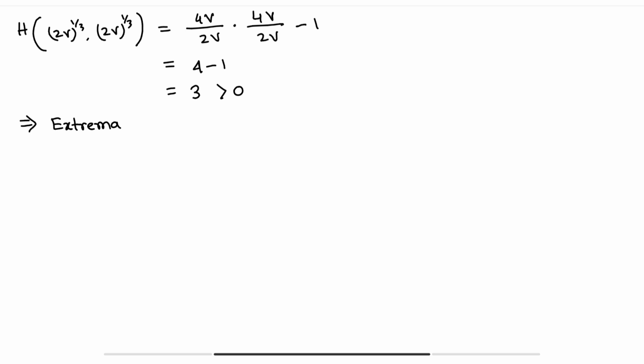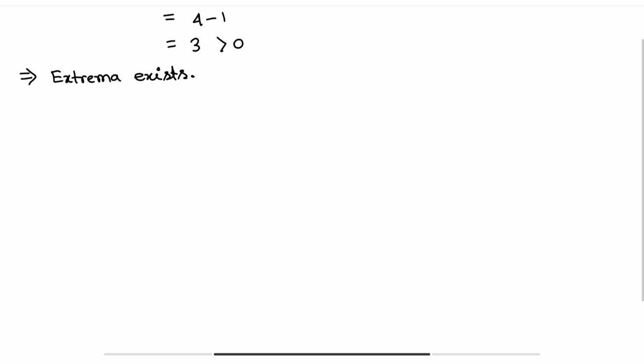Clear? Now check the minimum or maximum value. Obviously you will get a minimum, because the question is to find the least material. So let's check f_xx at (2v)^(1/3), (2v)^(1/3).